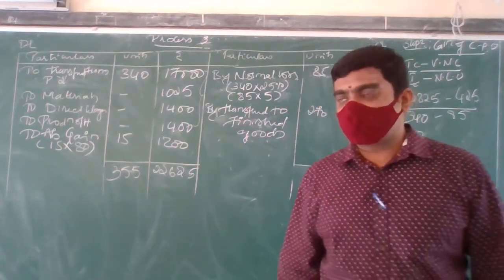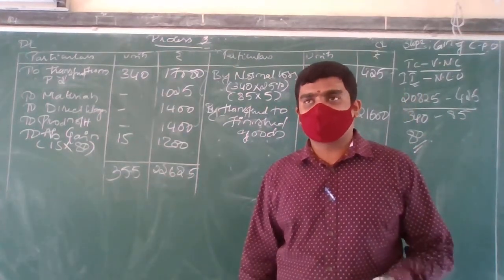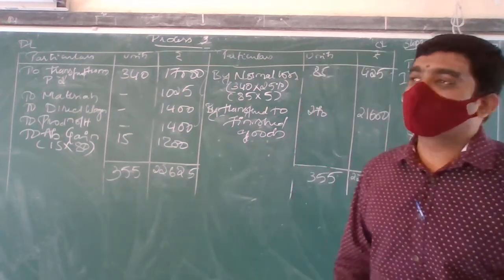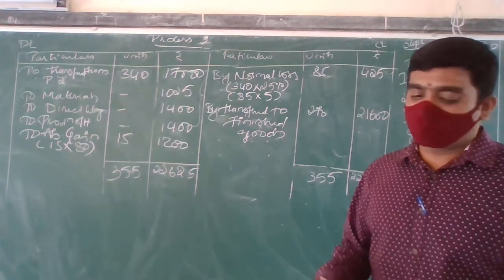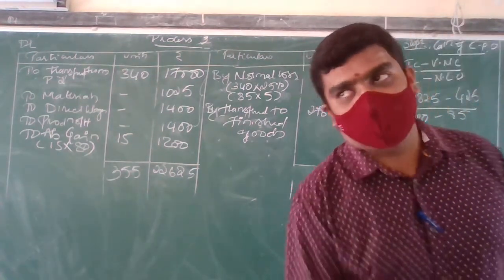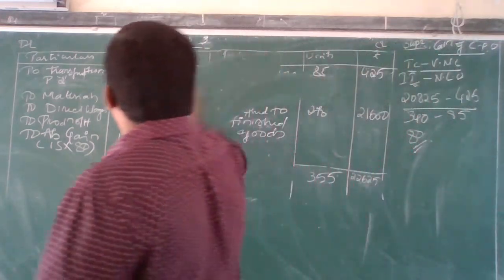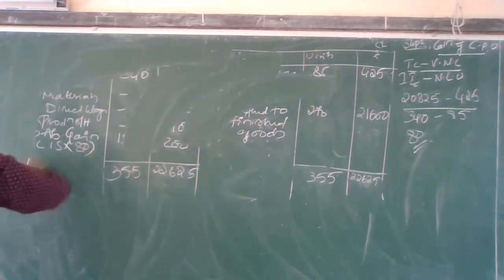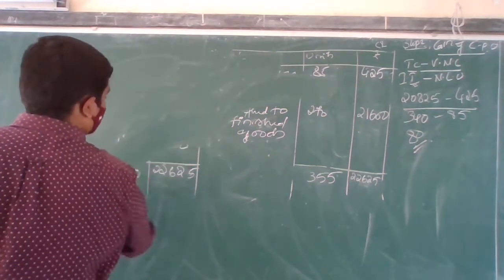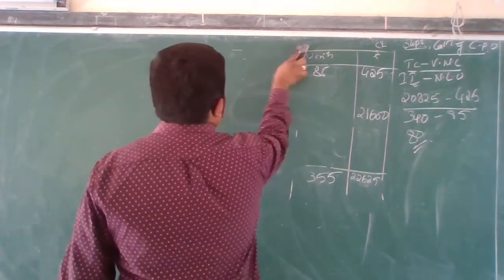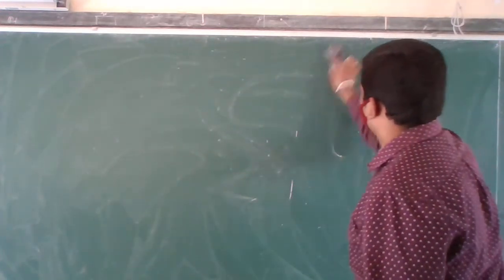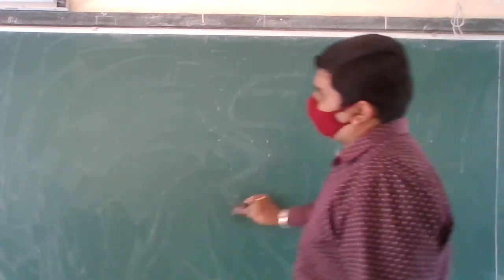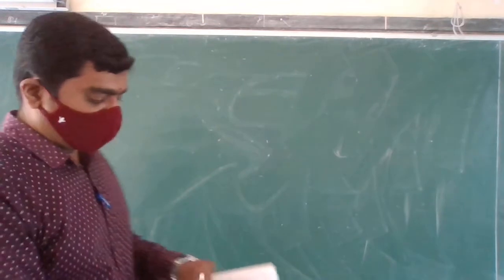This is a continuation of the previous video. Before moving to the sixth problem, we have another two accounts to be prepared in this. What is this? Problem number 5, which is the abnormal gain and abnormal loss account that I have to prepare. Okay, now I'll be doing the next, that is first, the abnormal loss account.